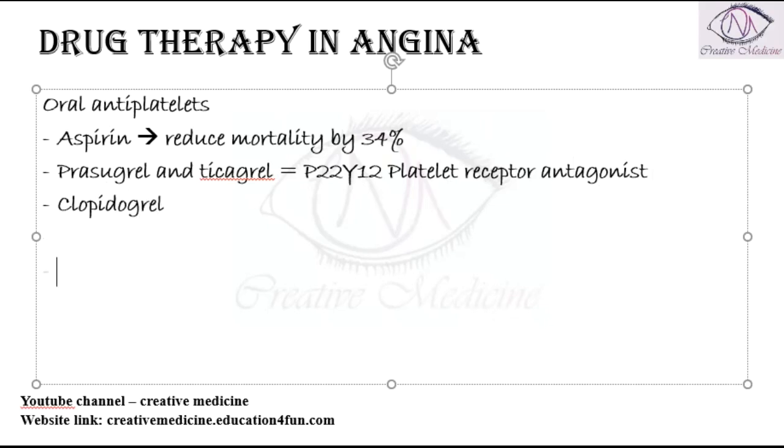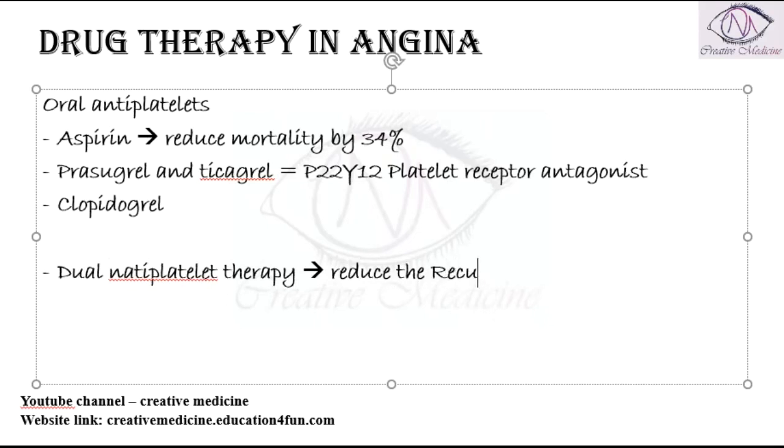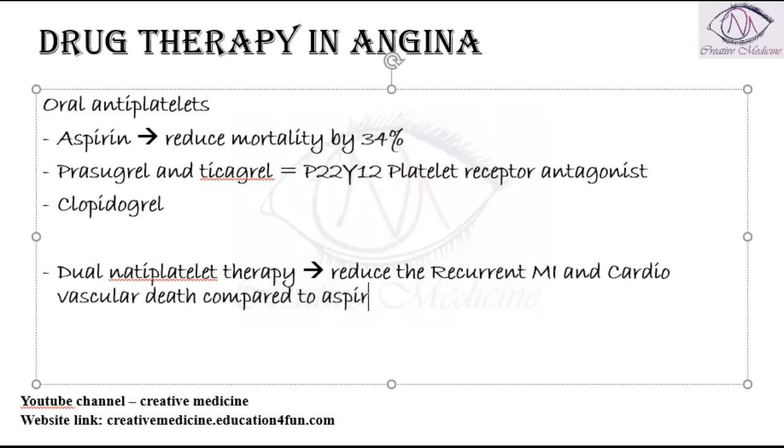Recently we have seen dual antiplatelet therapy. It was shown that dual antiplatelet therapy reduces recurrent MIs, and it also reduces cardiovascular death compared to only aspirin.